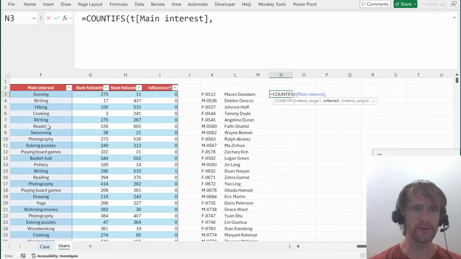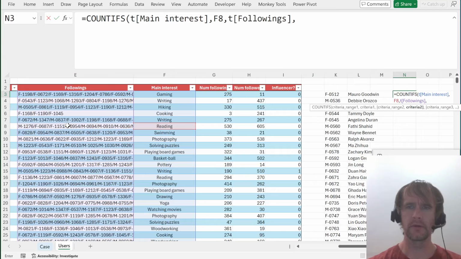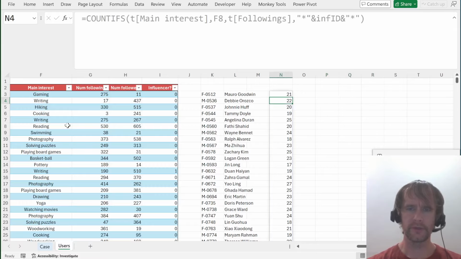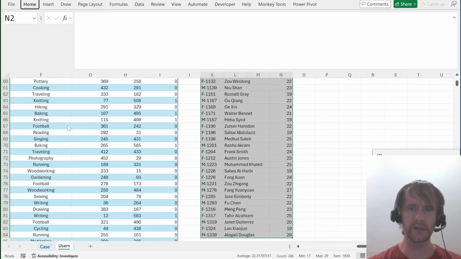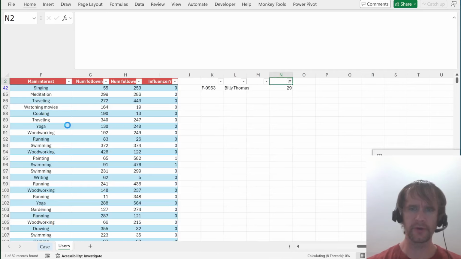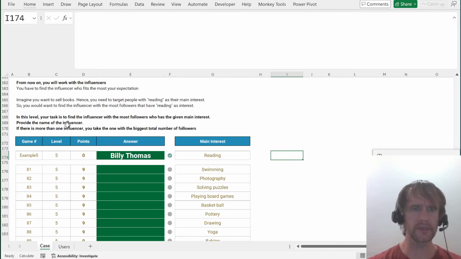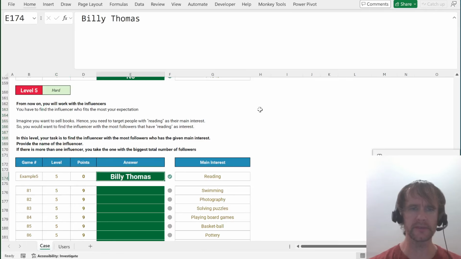So where main interest is reading, and where they are following star and inf ID and star. So that should give me the number of reading interested followers that each of these influencers has. And hopefully we'll find, yes, only one of them, called Billy Thomas, has the most. Interesting, it doesn't give a number, but anyway, that's what we're looking for.